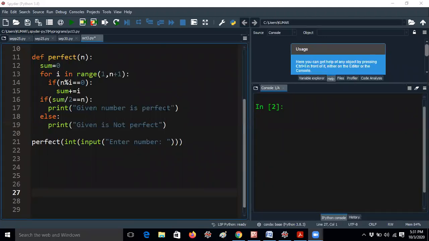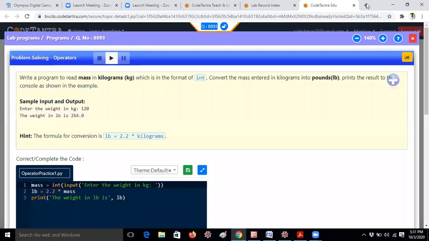This is the program we gave in the last class, finding the perfect number using functions. The logic is very simple. I have given an explanation in the mail, and your program also. Let me open it.